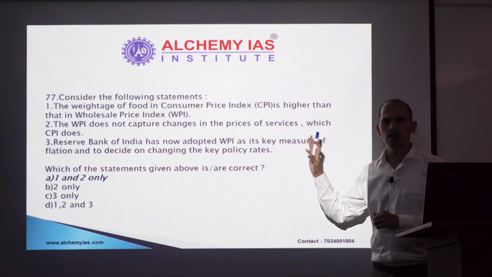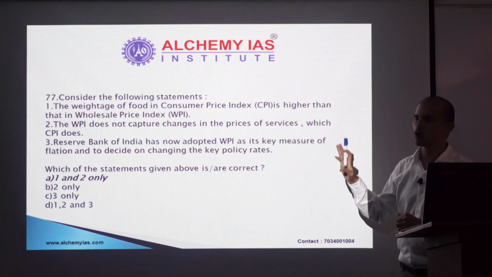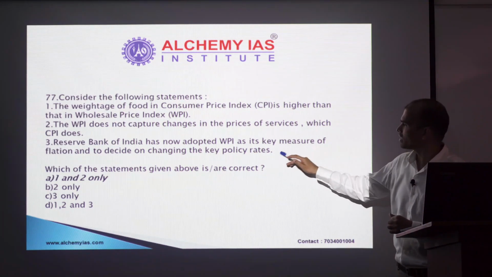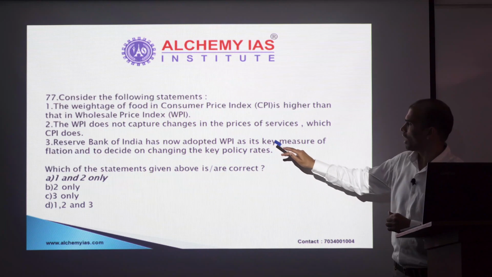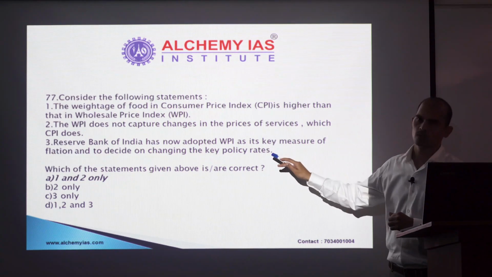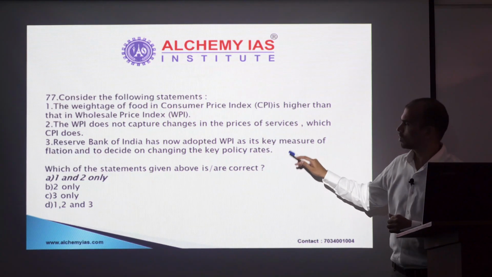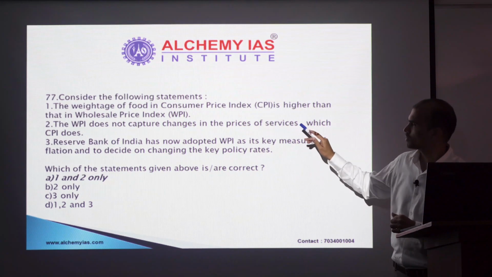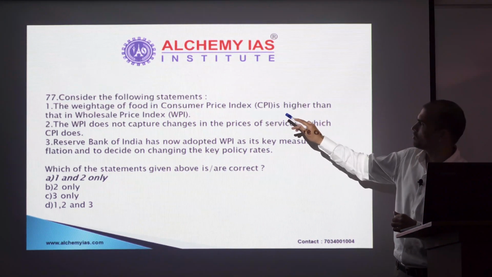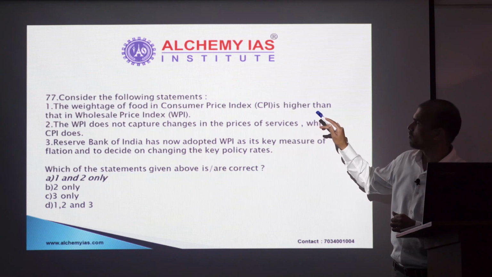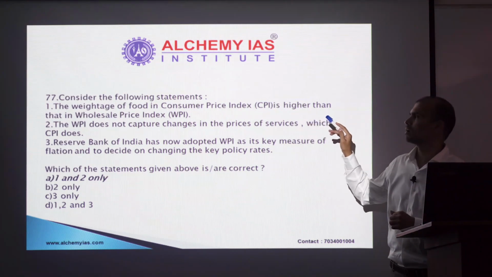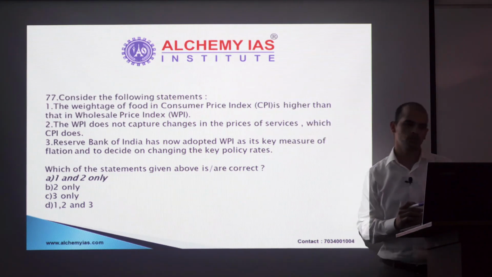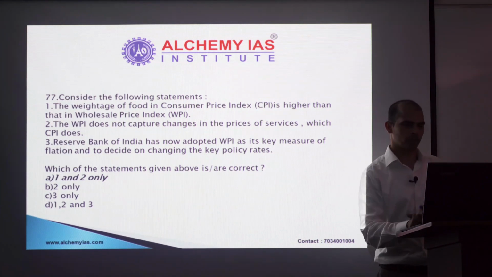Again, I think not a very difficult question if you are thorough with your economy concepts. Look at statement 3. RBI has adopted WPI? No, we still use CPI. So 3 can be ruled out directly. So option 2 is definitely correct. Option 1, weightage of food in CPI is higher than that in WPI. Definitely true. So option A is the right option. Next.